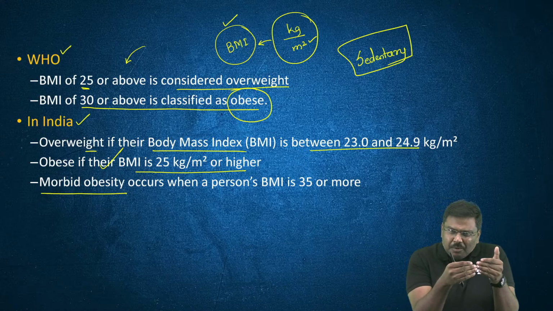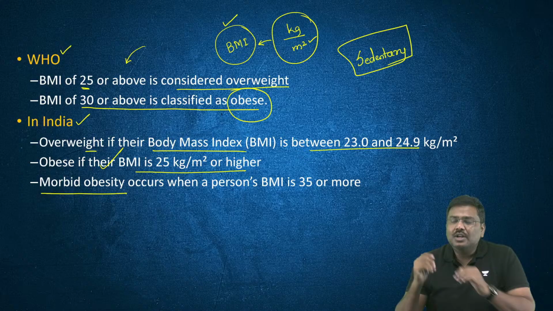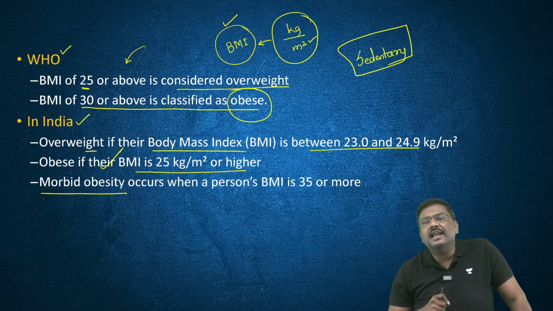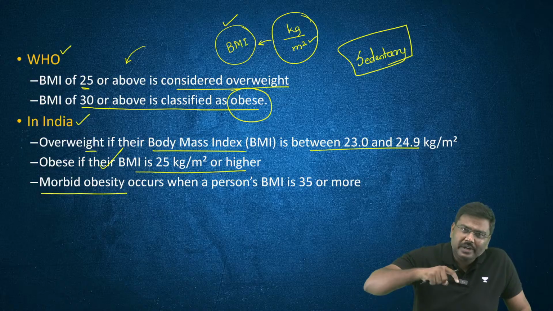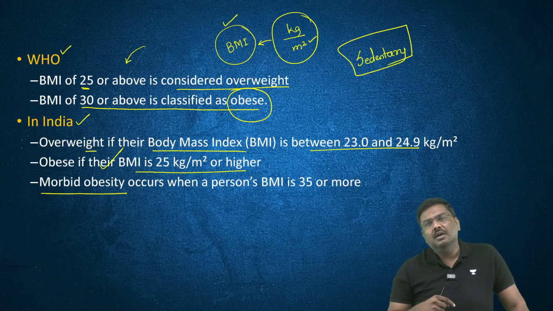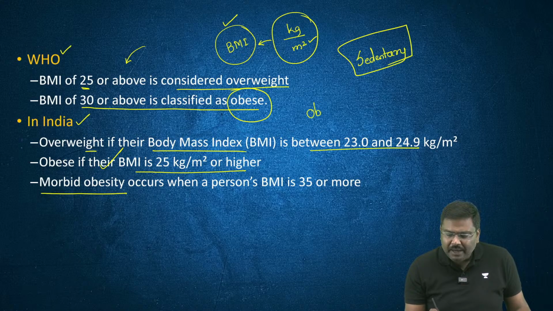When people keep on consuming these kinds of foods, with no or low accompanying physical activity, this will lead to weight gain. This will add to the obesity problem. So these are the reasons why there is a rising obesity problem in India.